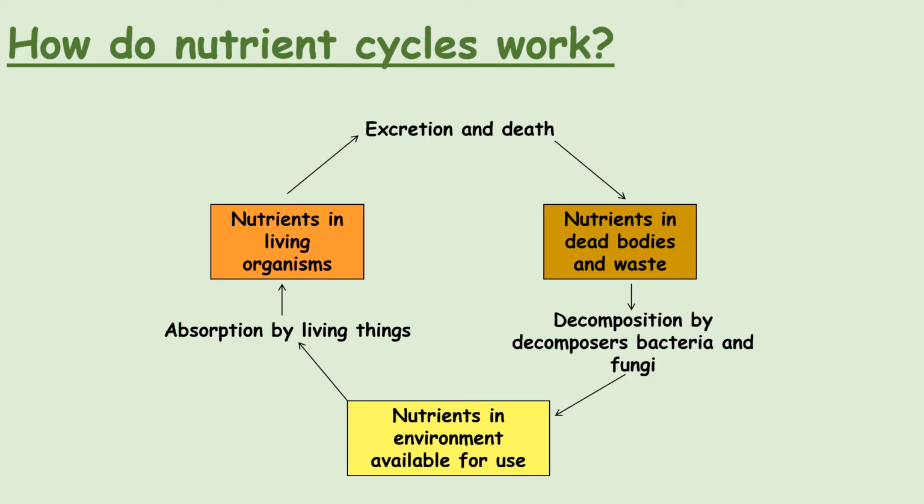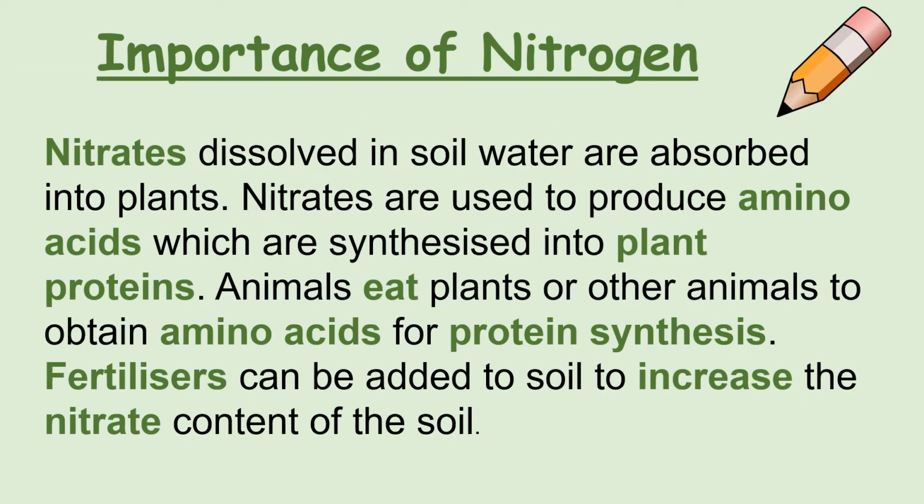We need to know how this happens with nitrogen, so let's have a look at how we recycle nitrogen. You need to learn about how nitrogen is recycled. Nitrates dissolved in the soil water are absorbed into plants. Plants cannot directly absorb nitrogen, they have to get nitrogen by absorbing nitrates. Nitrates are used to produce amino acids, which are synthesized into plant proteins. Animals also cannot directly absorb nitrogen, so they must eat plants or other animals to obtain amino acids for protein synthesis. And fertilizers can be added to the soil to increase the nitrate content of the soil.